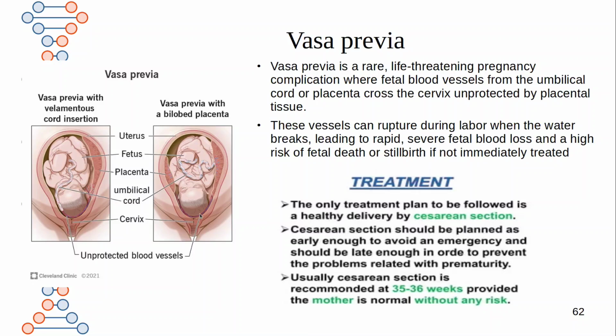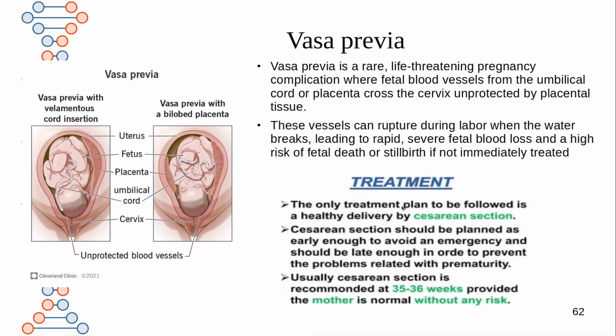and as the labor starts, before the presenting part, these vessels will get stuck, they start advancing. So because of that, what happens? Rupture may take place. These vessels can rupture during labor when the water breaks, leading to rapid severe blood loss, and high risk for fetal death or stillbirth if not immediately treated.